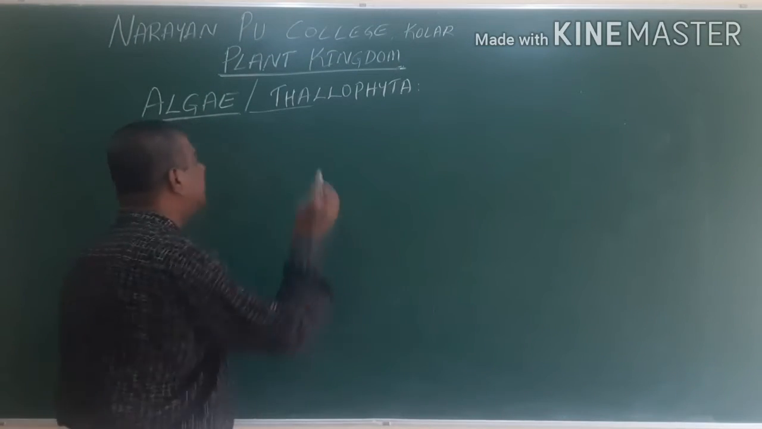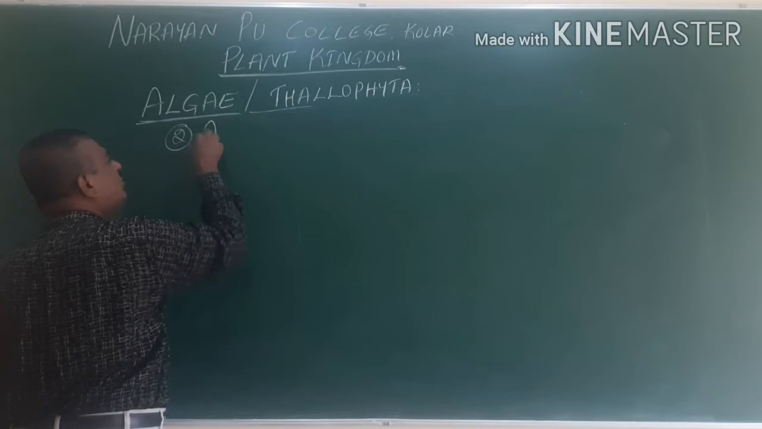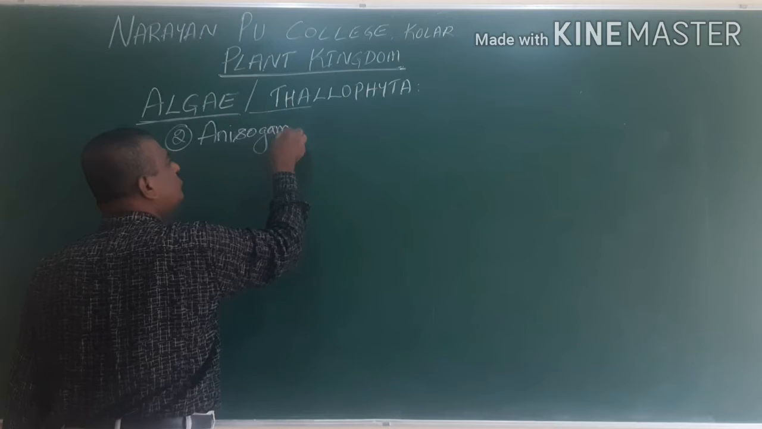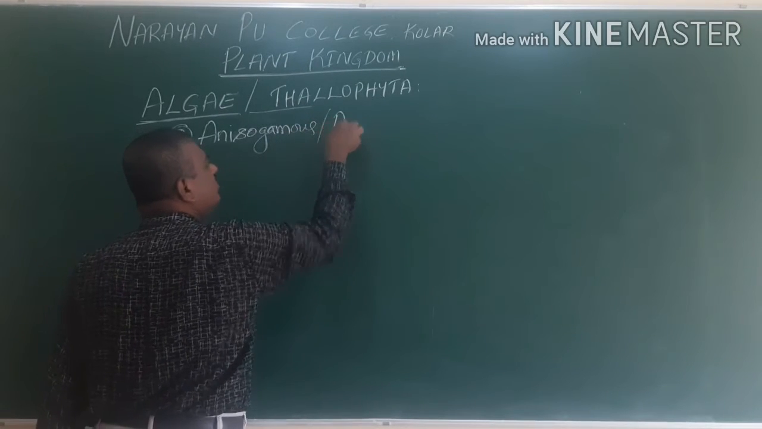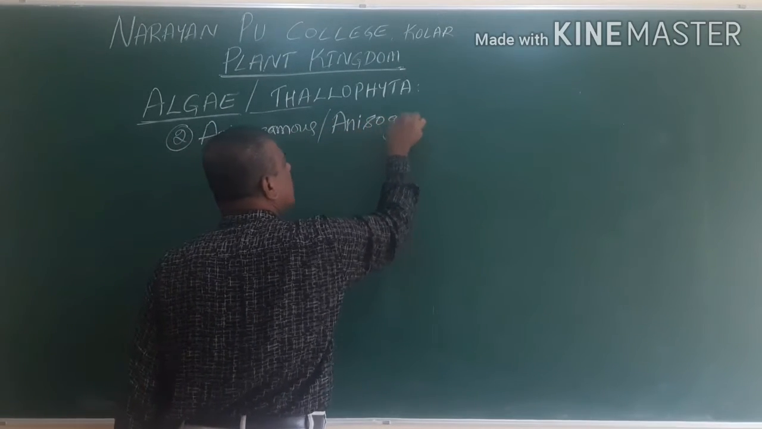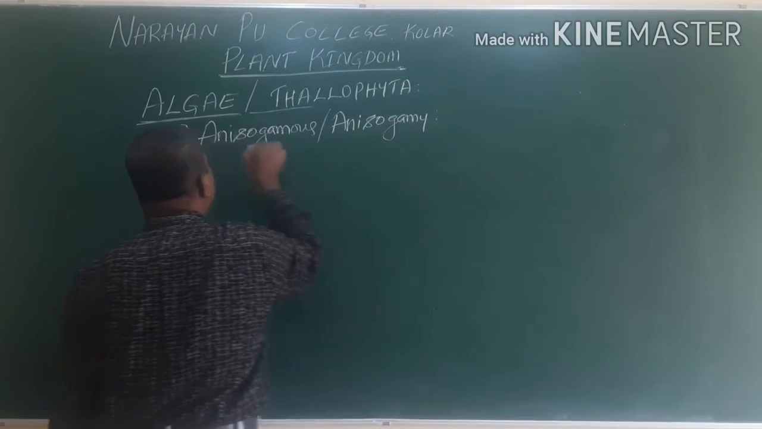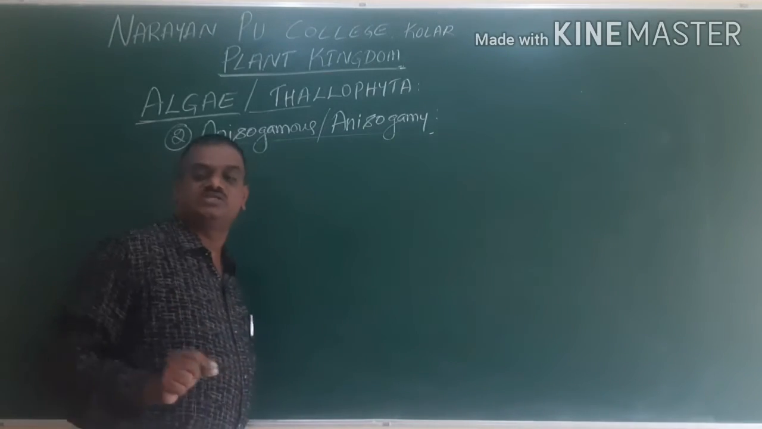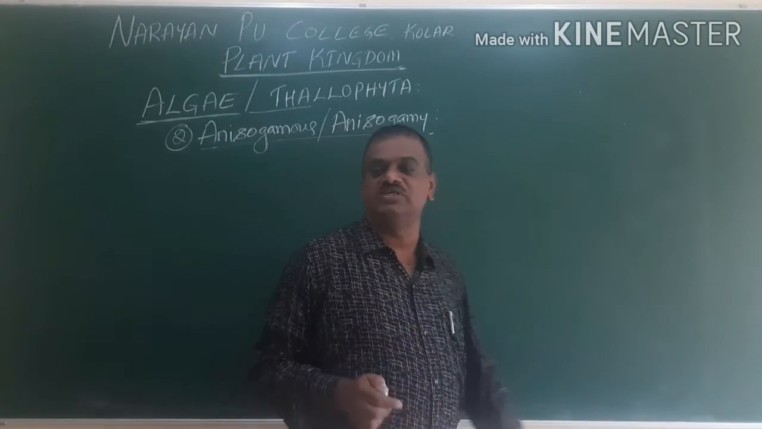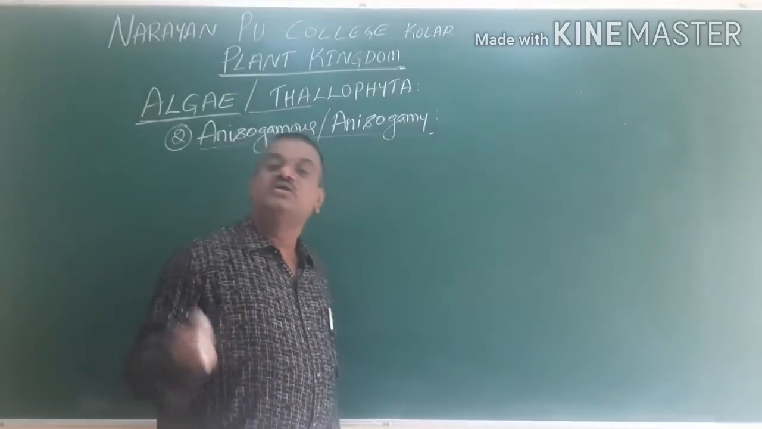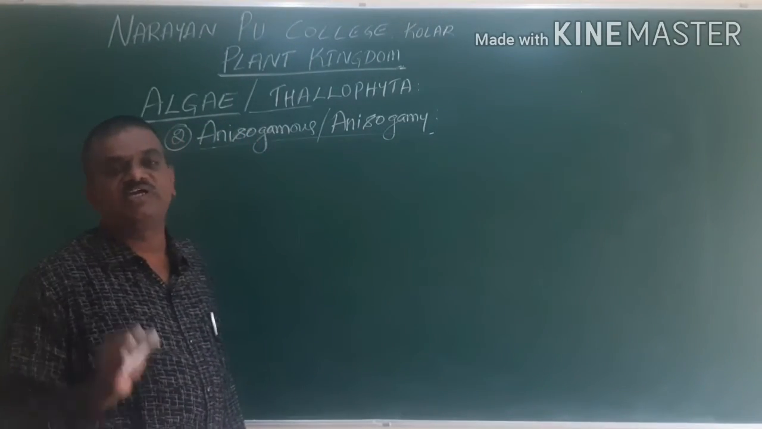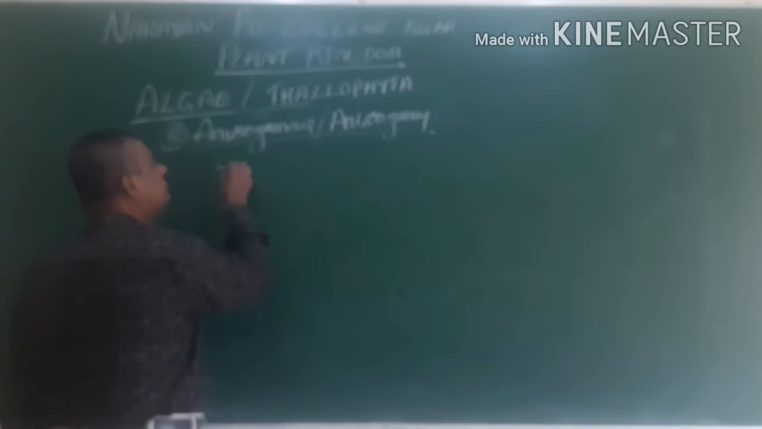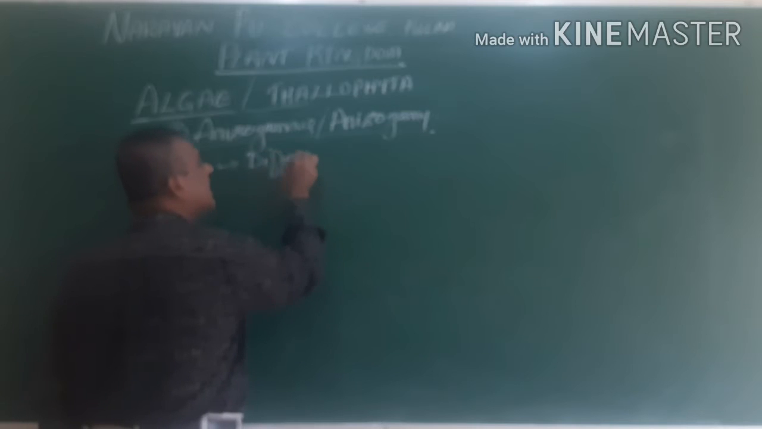So we go for the second one, called anisogamy, or anisogamous. The first one was isogamy, where similar types of gametes were present. Here, in anisogamy, the fusion of gametes which are dissimilar takes place. They are different. So here, different types of gametes are there.